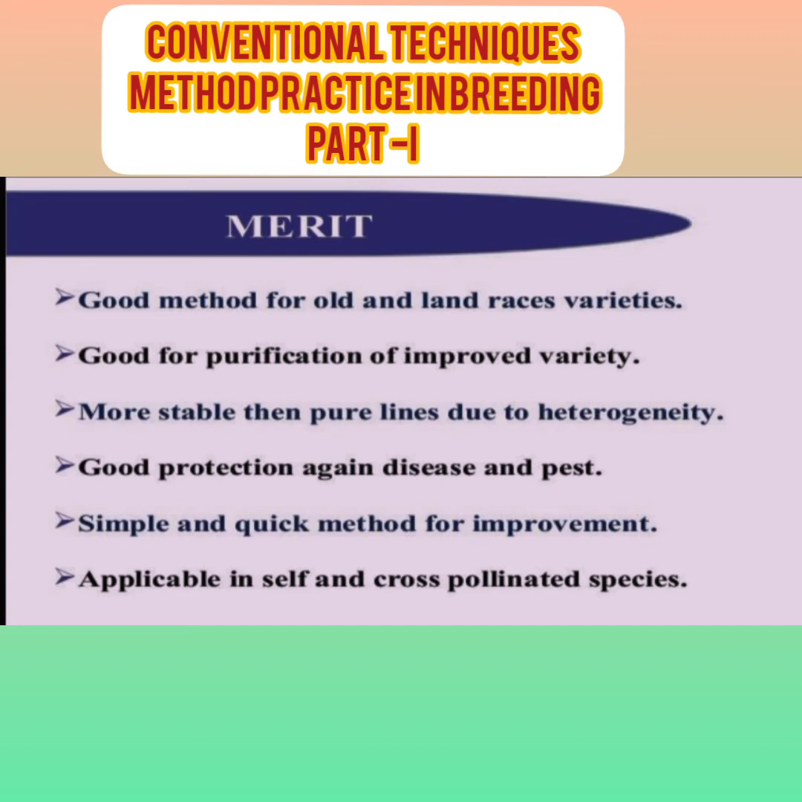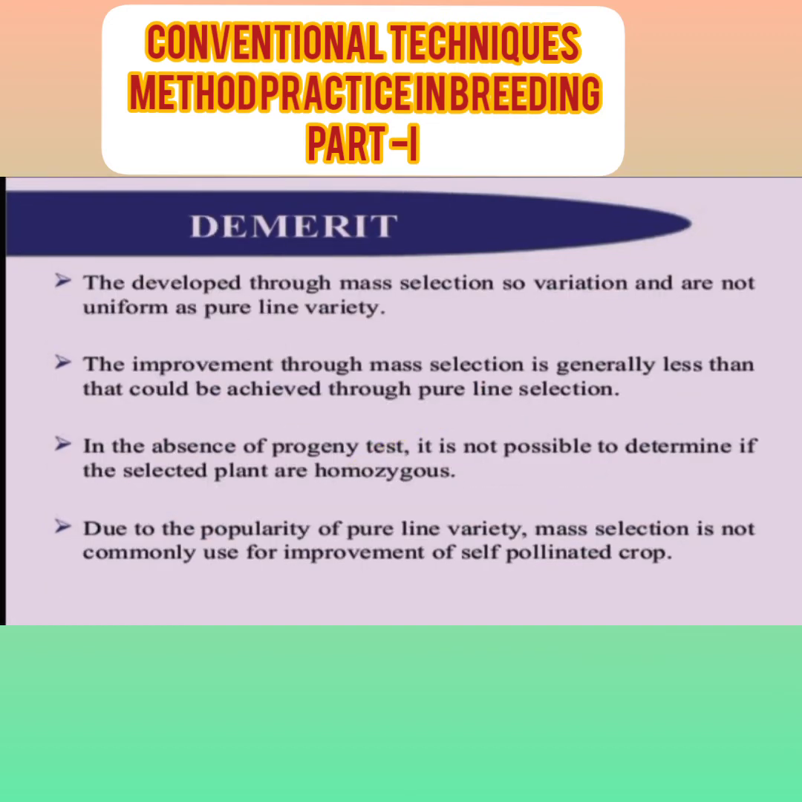It is a good method for old land race varieties, and good for purification of improved varieties. It is more stable than a pure line due to heterogeneity, gives good protection against diseases and pests, is a simple and quick method for improvement, and is applicable in self- and cross-pollinated species.